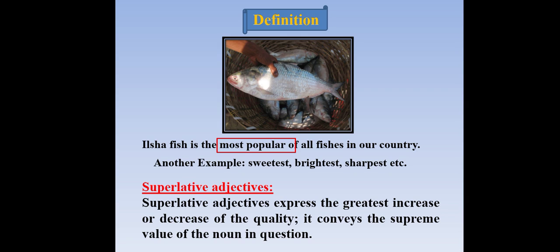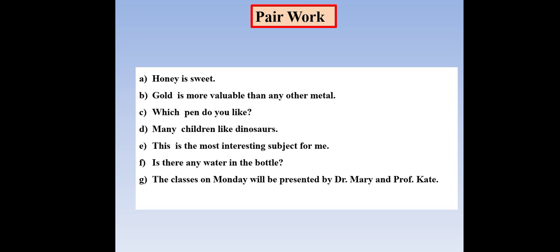Another example: sweetest, brightest, sharpest. That's a superlative form of the word. Some example sentences: Honey is sweet. Gold is more valuable than any other metal. Which pen do you like? Many children like dinosaurs. This is the most interesting subject for me. Is there any water in the bottle? The classes on Monday will be presented by Dr. Mary and Professor Kate.